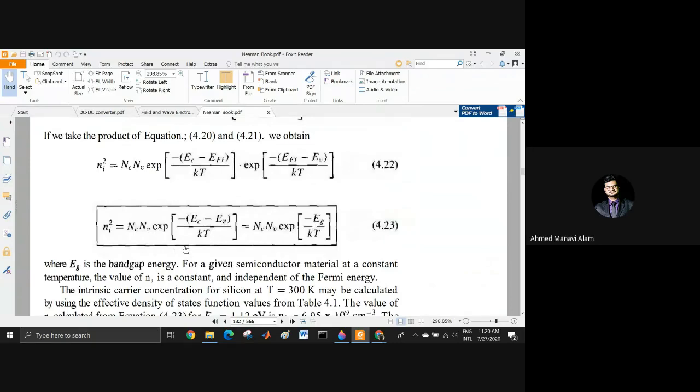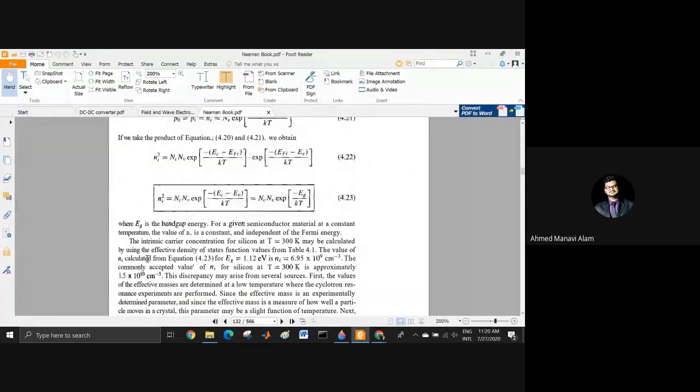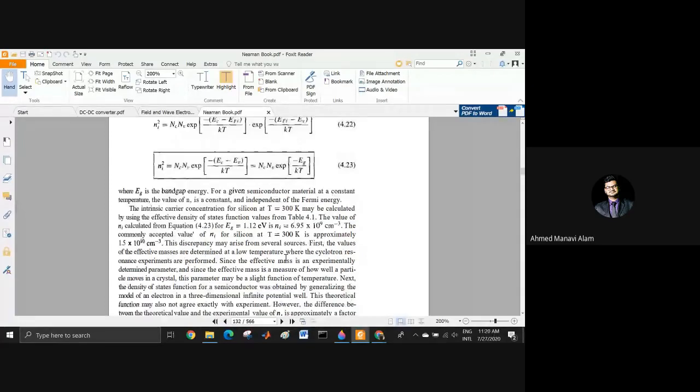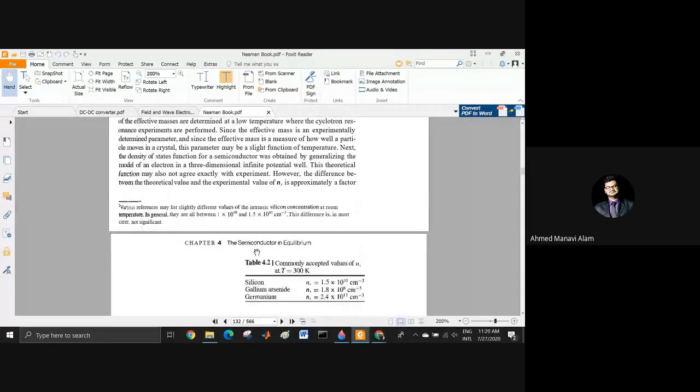Okay, so these are the values, and what has been written here is that the intrinsic concentration of silicon at 300 Kelvin temperature is 1.5 into 10 to the power 10.